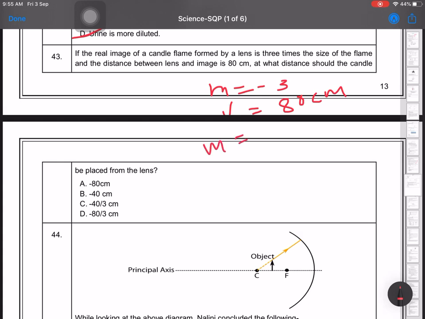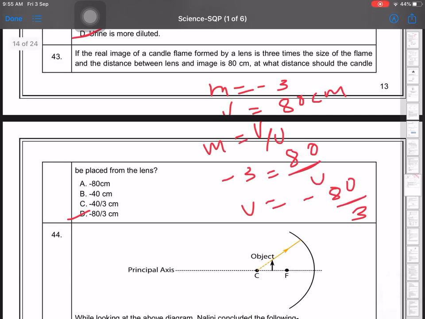So M is equal to V upon u means minus 3 equals 80 upon u. So u is equal to minus 80 upon 3. So correct option will be D. Then the question number 24.